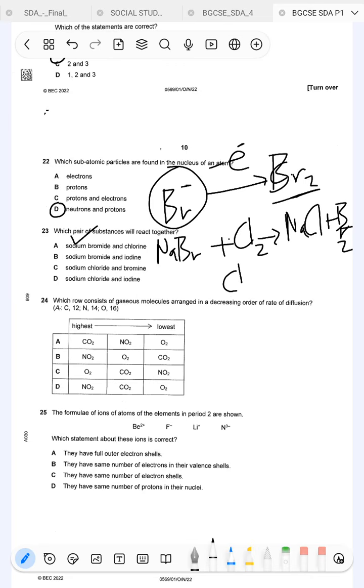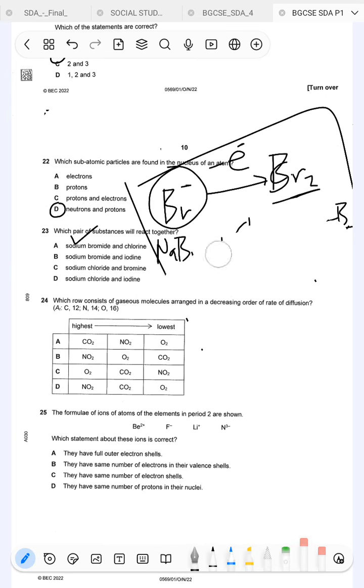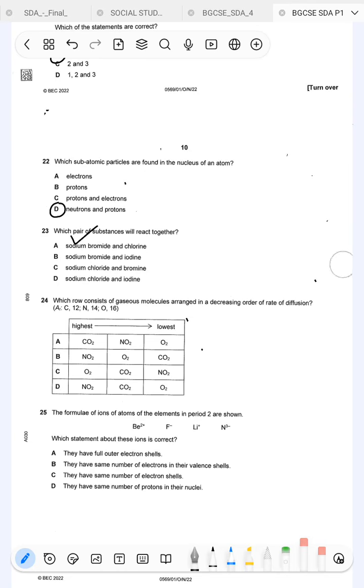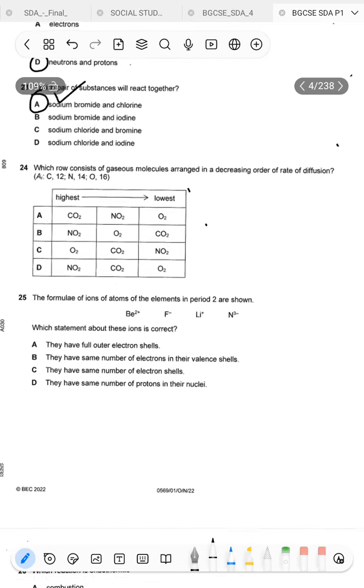Whereas for chlorine, the chlorine changes from chlorine molecule to chloride ions. You would have what? You would have gained electrons. So by that definition, gaining and losing of electrons, it's a typical redox reaction. So the answer for number 23 is going to be A. Okay, on to the next one.